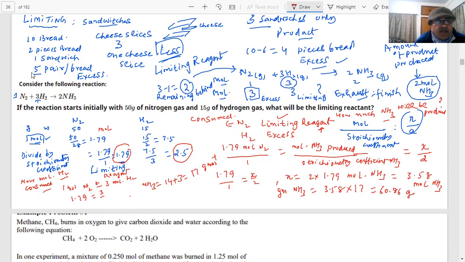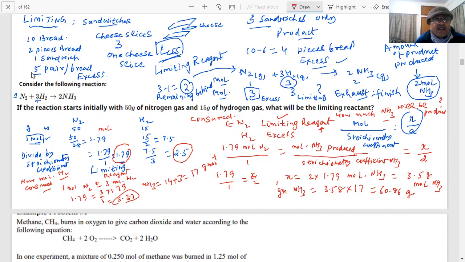3 by 3 mole of hydrogen. 1 mole of nitrogen requires 3 moles of hydrogen. Then 1.79 will require how much? 3 into 1.79. That is the same thing which I was calculating. What is the amount? 5.37. 5.37 would have been required, but we have only how much?